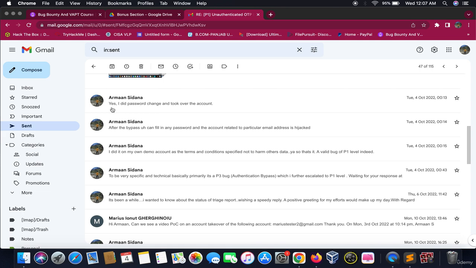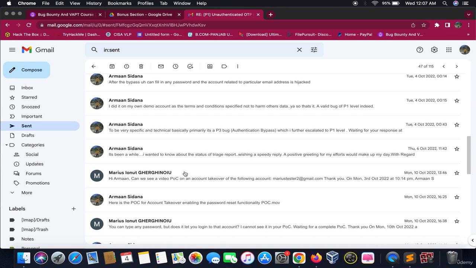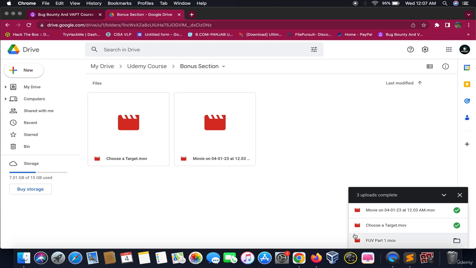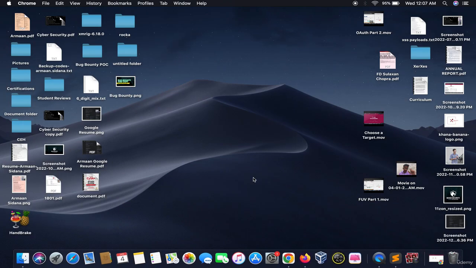Then you have to tell them, yes, I was able to change the password. Then they would give you a demo account, you have to do that, and yeah, you will get the bounty. This is an effective way of report making and following up on the triage things. Hope you guys understand, and thank you.